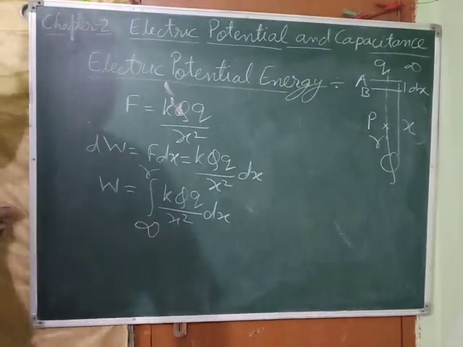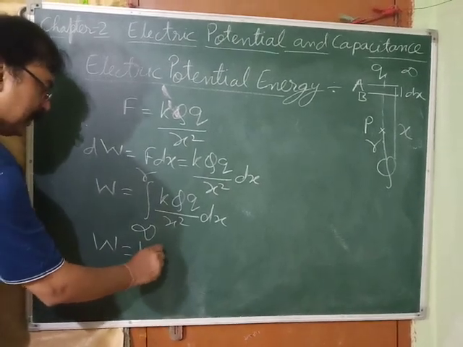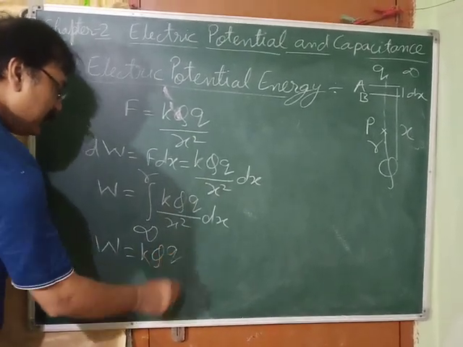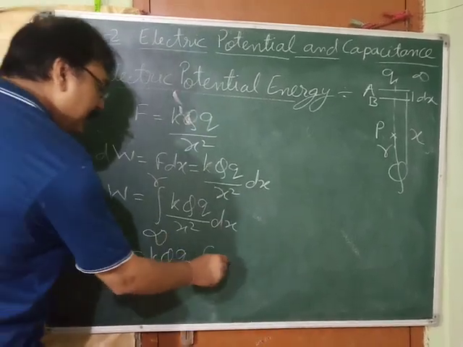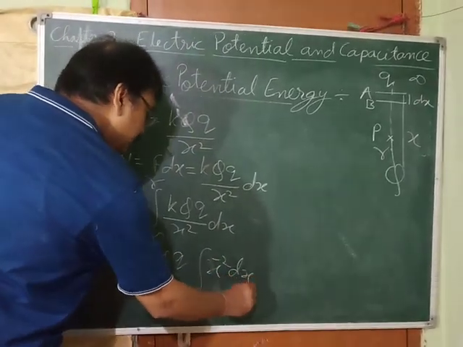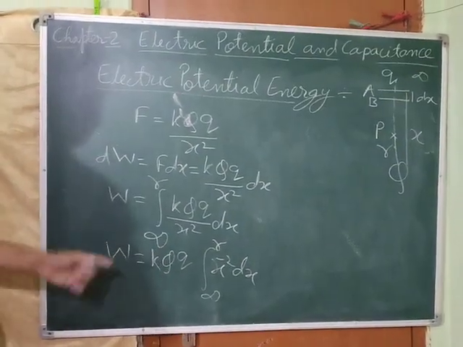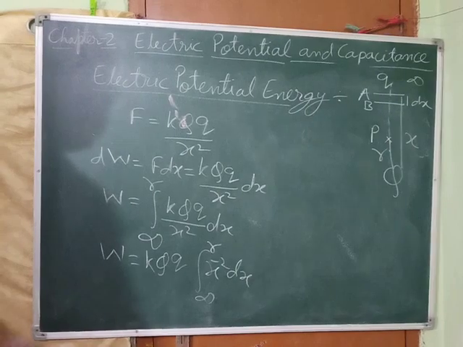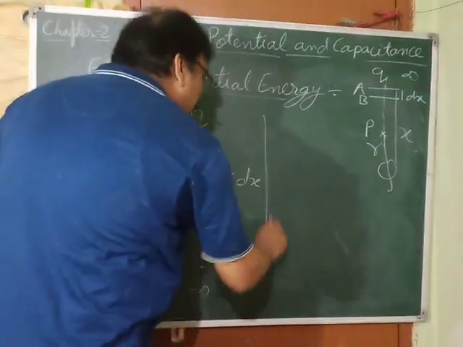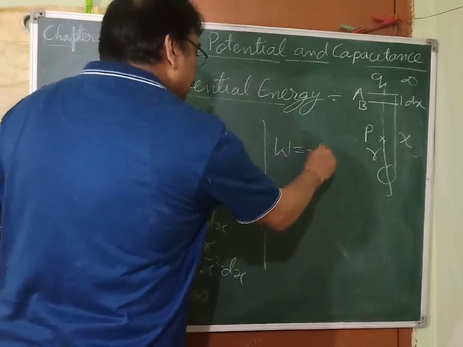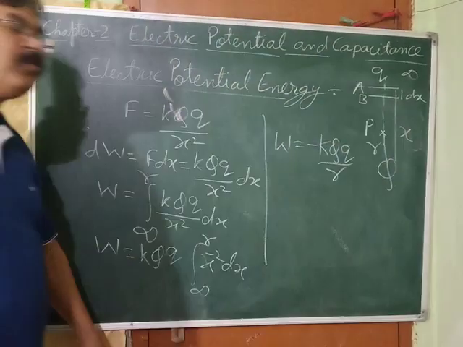Now W is equal to K Q q outside the integral. Again x square is there, so we can take x to the power minus 2 dx from infinity to r. Once you integrate this, what do you get? We have already done this integration for the case of potential. So we get W is equal to minus K Q q upon r.